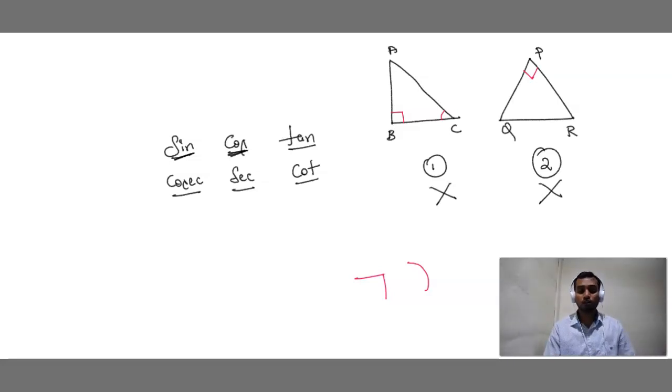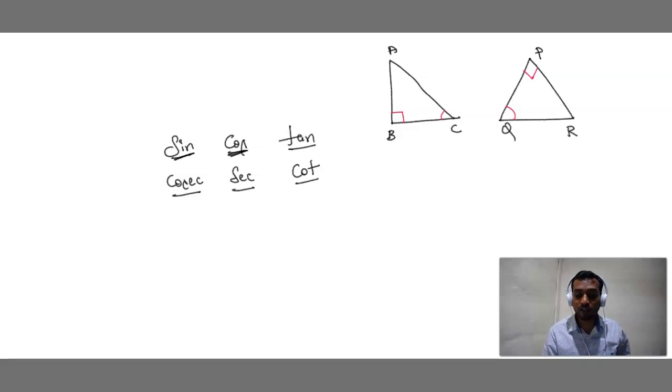Okay, so this is an acute angle. We can see angle B is 90 degrees and angle C is acute. You should not forget this term, children. Which is 90 degrees in the first triangle? Angle B. You should not say just B, it is angle B. And which is the acute angle? Angle C. Here which is 90 degrees? Angle P. Which is the acute angle? Angle Q.